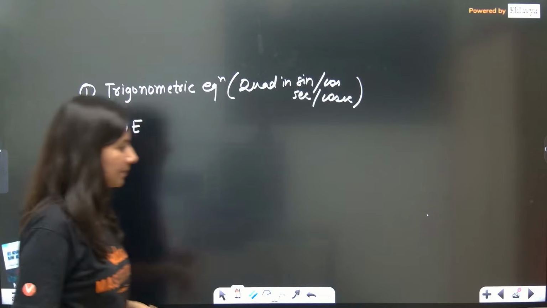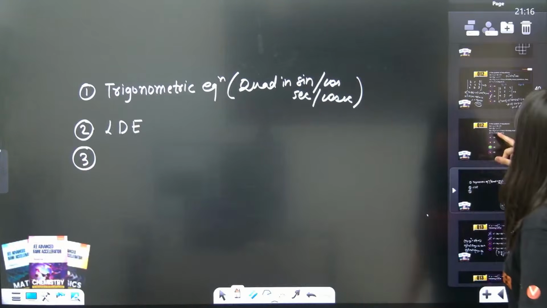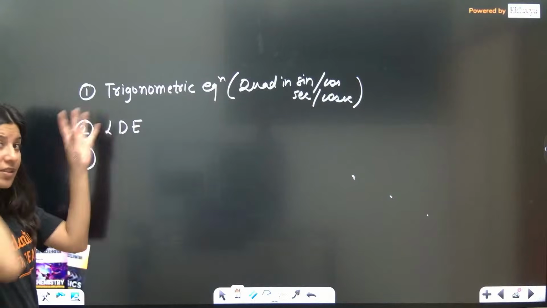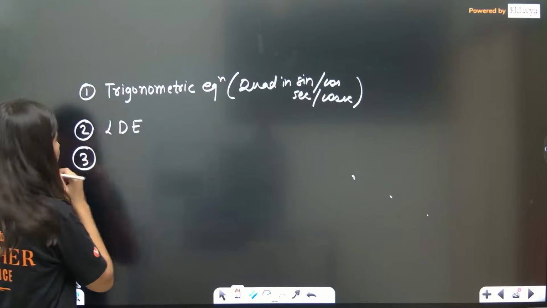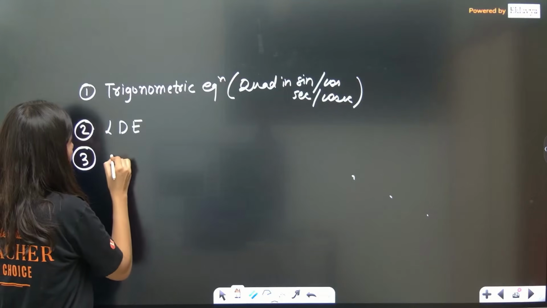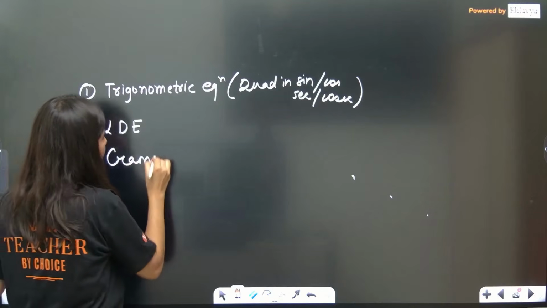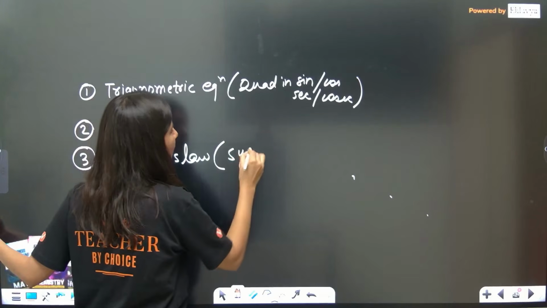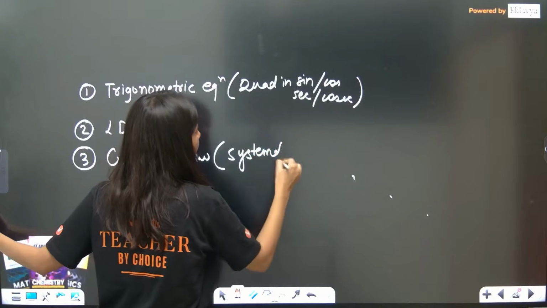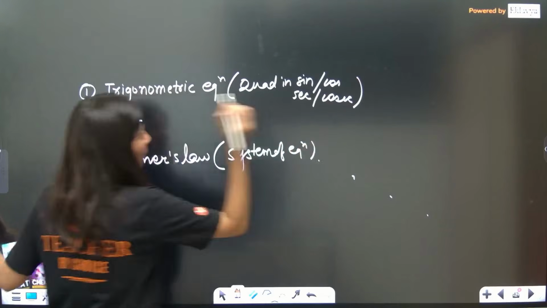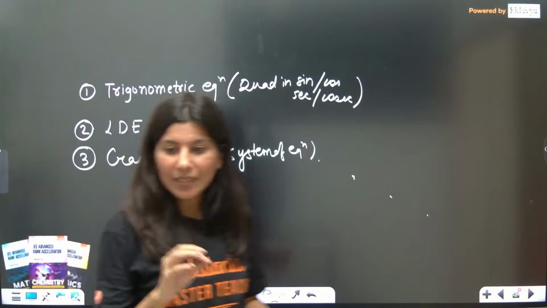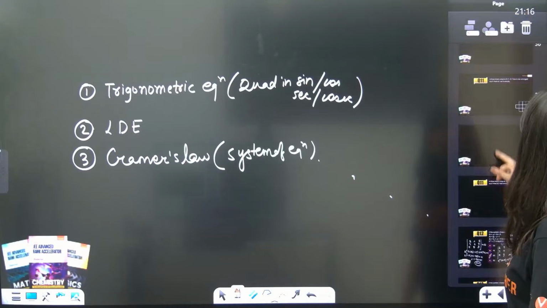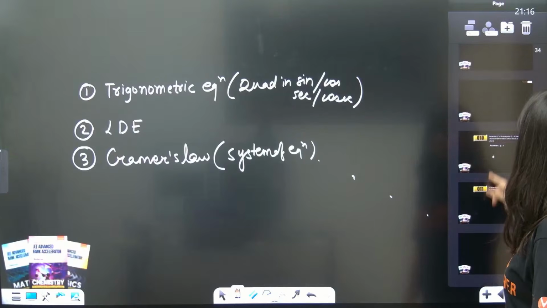Third type. Yes, how can I forget? These three types are commonly asked. Third type is Cramer's law, you can say Cramer's law, or you can say system of equations. These three topics are repeating in both the papers, right? Let me just go and check one more time. Is there anything else?